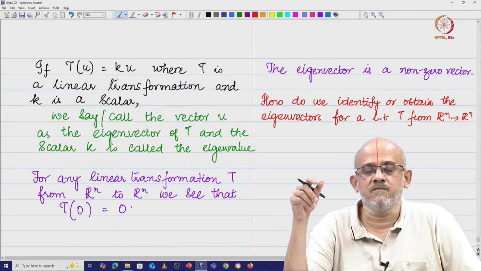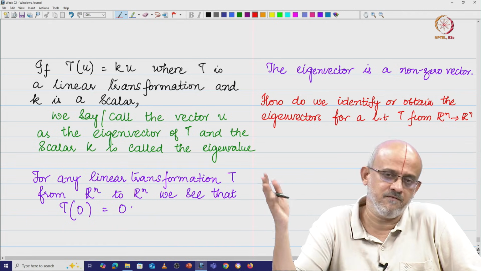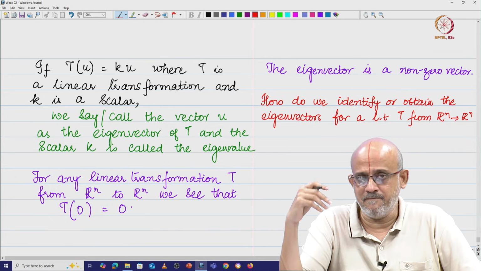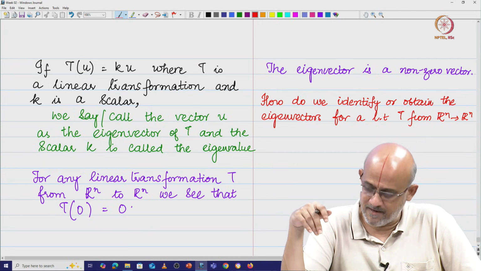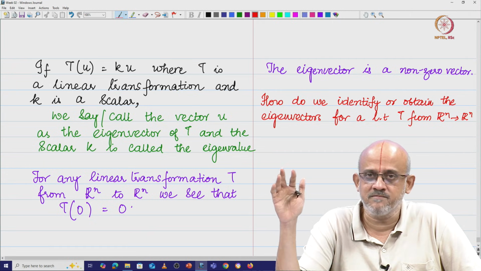Basically we call this a linear map or a linear operator which is going to map from Rn to Rn. If you say linear transformation, it could be two different spaces, say Rn to Rm, in which case we will not be able to talk about eigenvalues or eigenvectors. So, it is going to be mapping from Rn to Rn itself, right.